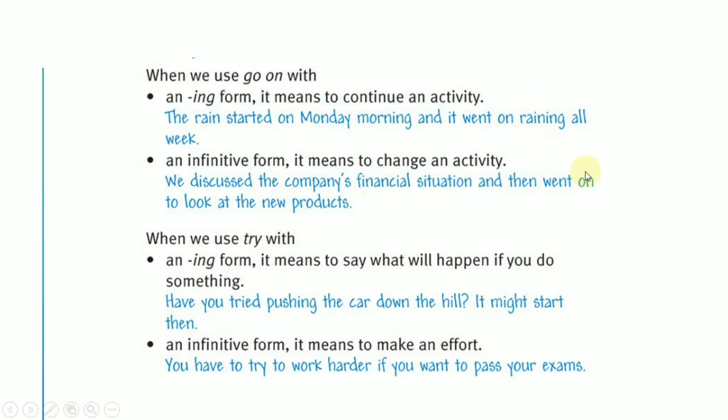So went on in here means changing an activity. The first activity is discussing the company's financial situation, and then the activity changed into looking at the new products. Okay, this is when we use go on as the main verb.